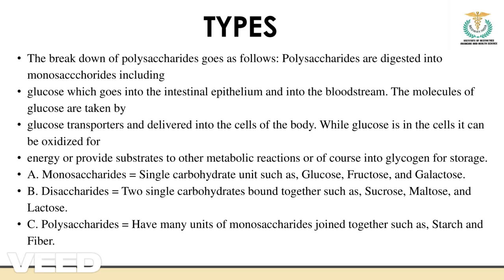Okay, and then we have disaccharide. Disaccharide is two monosaccharides combined together. We have different types of disaccharides, like sucrose, maltose, isomaltose, and lactose. Okay, and then we have polysaccharides. Polysaccharides are different units combined together, like different monosaccharides or disaccharides combined together to provide a polysaccharide. Polysaccharides are classified into two categories, homopolysaccharides and heteropolysaccharides. Okay, and they consist of starch and all those things.